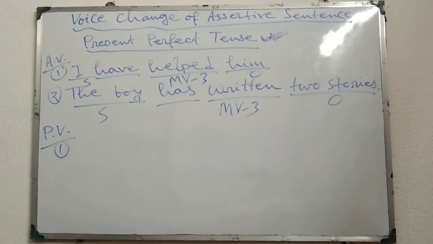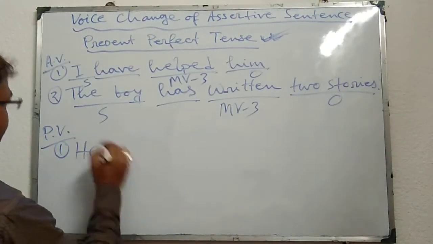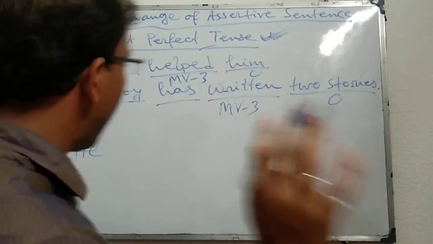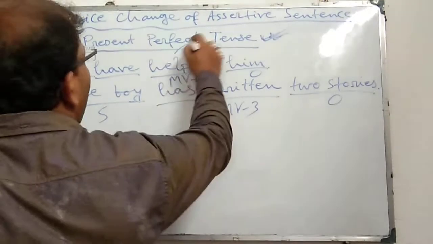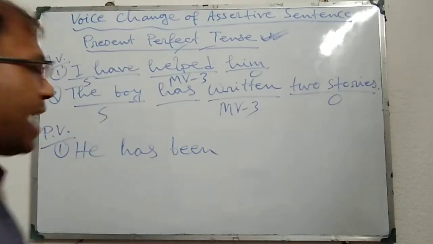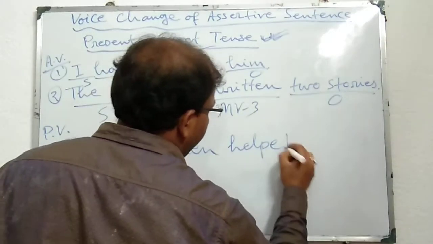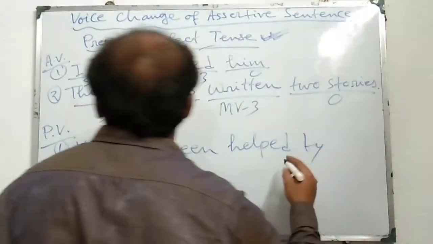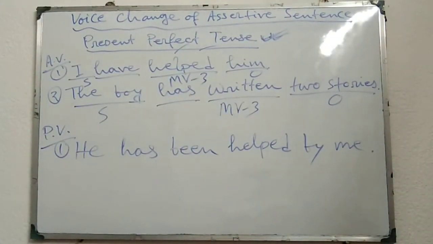First one, I have helped him. Him will be changed into the subject, he. Thereafter you have to remember, present perfect tense, that means have or has will come. He has. Thereafter, for all perfect tenses, been will come. He has been. Thereafter MV3, helped. He has been helped by, I becomes me in the object. He has been helped by me.